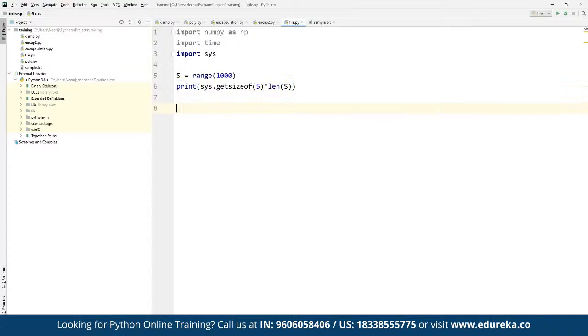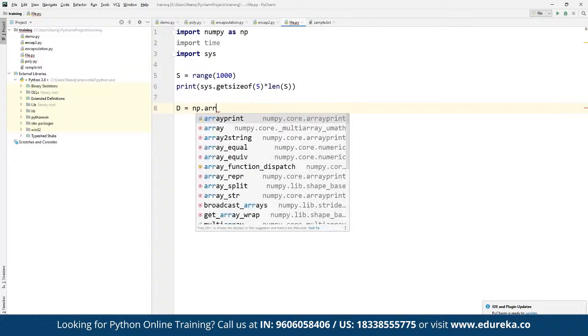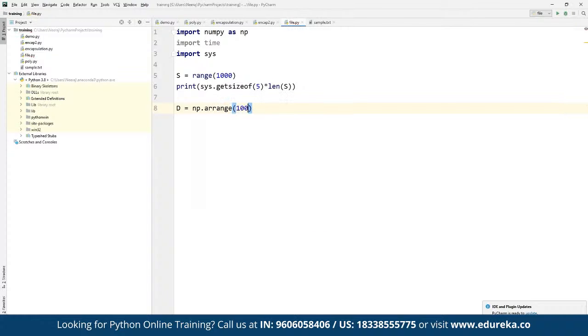All right. And then we can create a new variable as D, and suppose we want to make use of the same NumPy library here as np, and we can define np.arange. For example, here we want to arrange the numbers for a given list of 1000. And then we can define a print statement again. And here we want to print size multiplied by d.itemsize. So for getting each and every item size, we can define that.